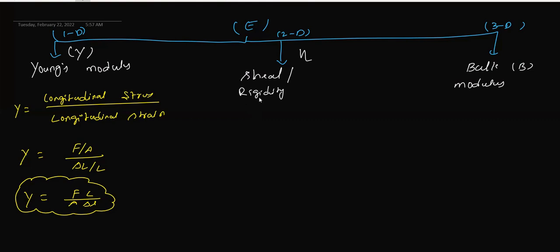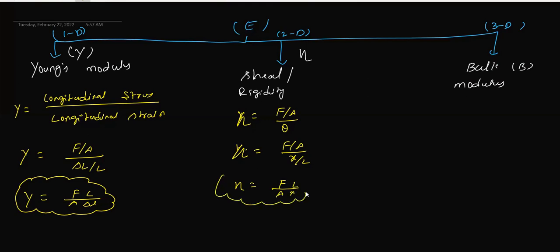Next, we are going to discuss shear modulus or rigidity modulus. Eta equals shear stress upon shear strain. Shear stress is nothing but F by A, and shear strain is theta. So eta equals F by A upon theta, where theta is X by L. If we rewrite, eta equals F by A into L by X. This is called rigidity modulus.